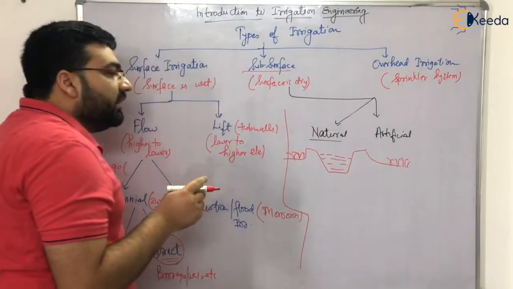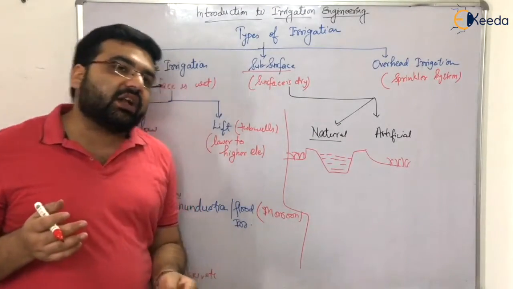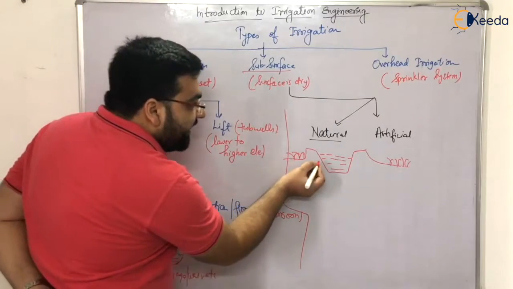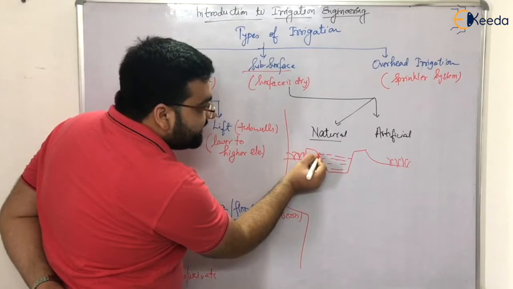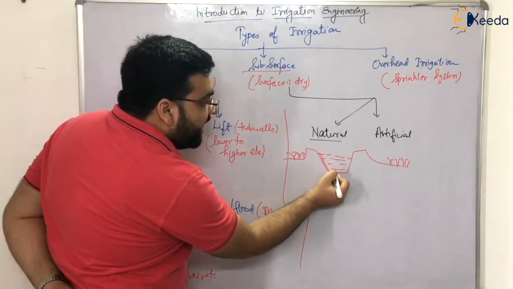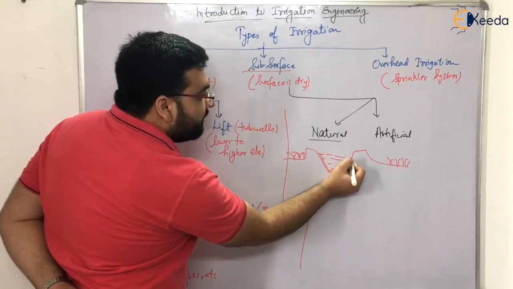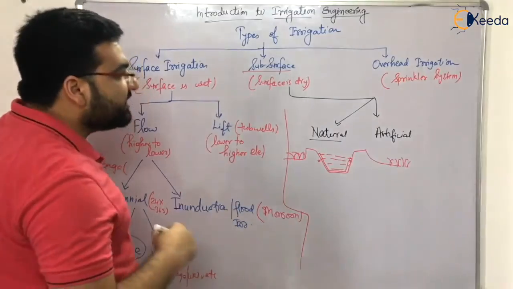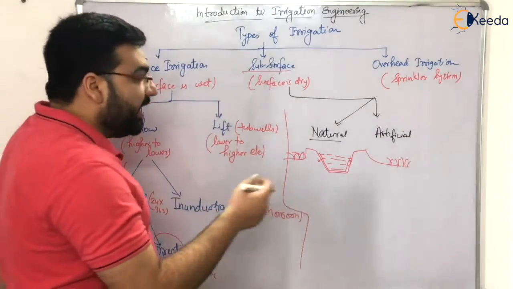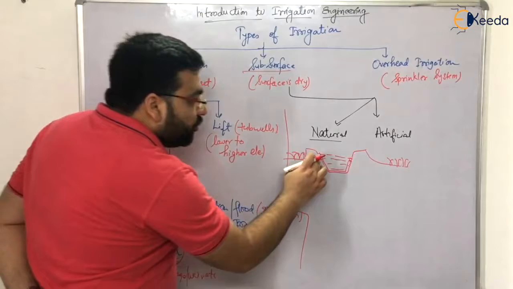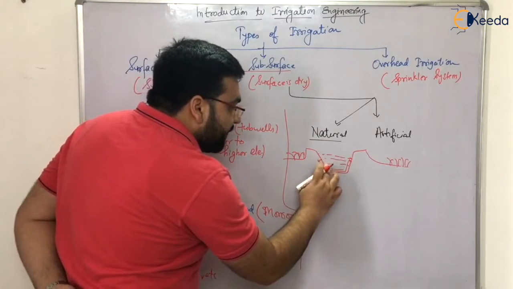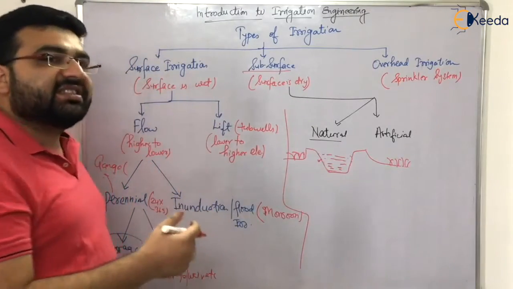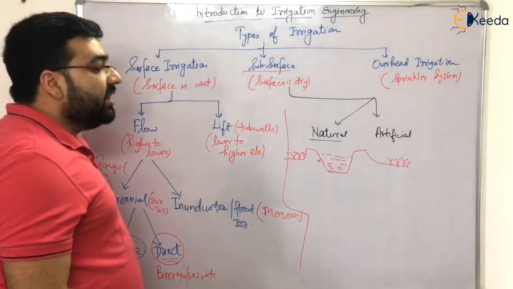So what is happening? There are two types of canals. One is a lined canal, another one is a non-lined canal. So what are lined canals? To prevent seepage, if you apply some concrete or tiles or anything on the periphery of the canal, then seepage losses are minimal, and these types of canal are known as lined canals. And the canals in which you do not provide any type of structure or protection against seepage are known as unlined canals.